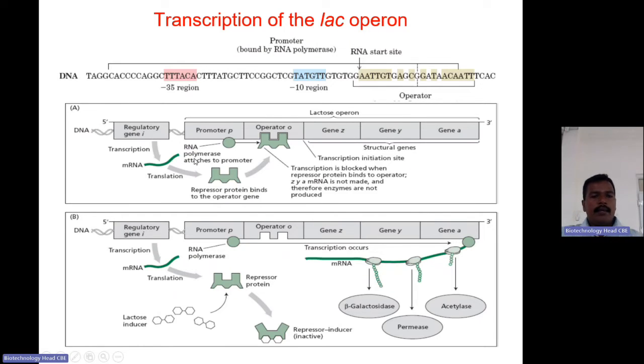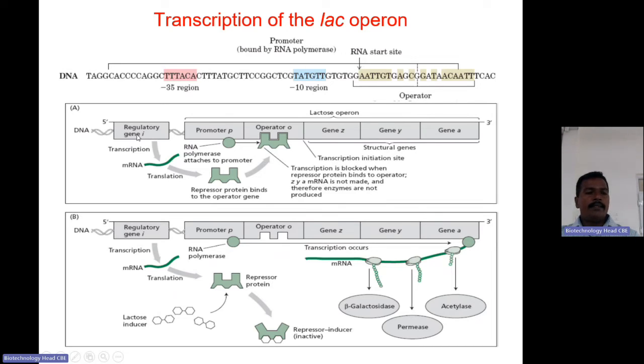So normally the lac operon is an inducible operon. Both the lac operon and the trp operon come under negative regulation, because the regulatory protein binds to the operator site and arrests the operon expression. In the case of positive regulation, upon binding of the regulatory protein, the expression of that operon will be very high. So the binding of the repressor protein arrests the transcription. This is negative regulation, and in negative regulation the lac operon is of the inducible type.